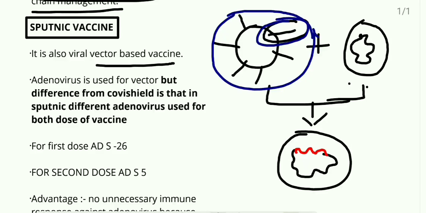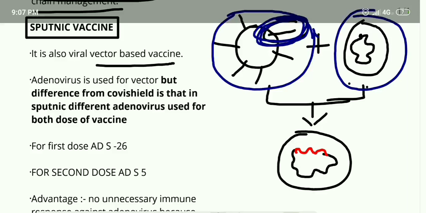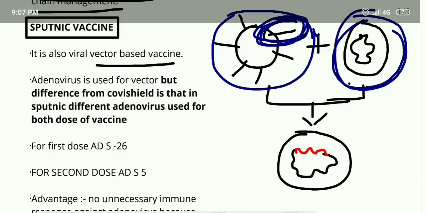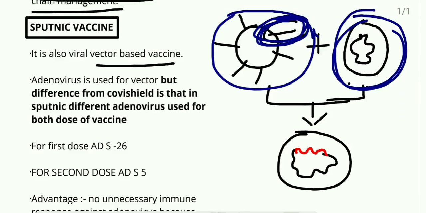But the main difference is here, the adenovirus. In the case of the Covishield vaccine, we are using the same adenovirus vector for the first and second dose.